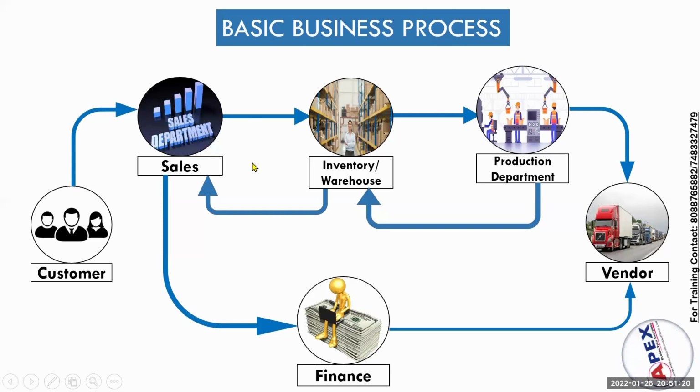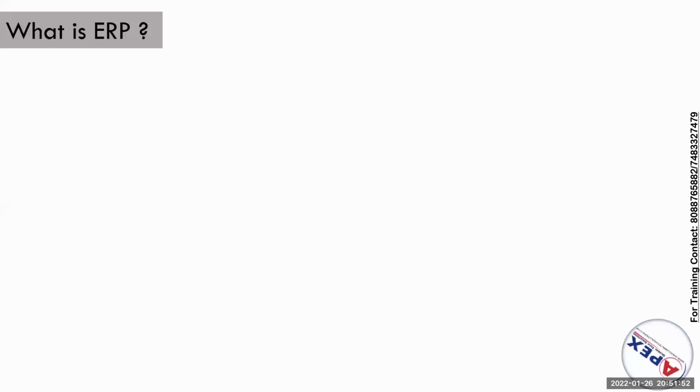So this is the basic business process. Do you have any doubts? No, sir. Any doubts from the other side? No, sir. Okay, this is the simple and basic business process. I explained it because these things will come under SAP. Next we'll jump to the next slide, and we'll see what is ERP.